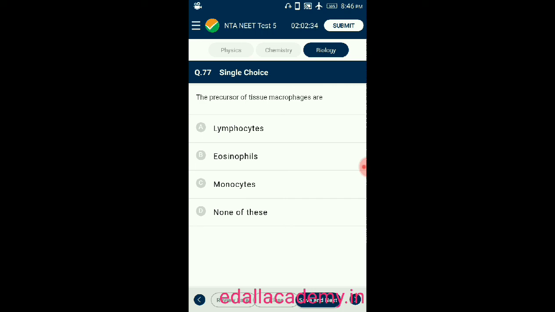Question number 77. The precursor of tissue macrophages are option A, lymphocytes, option B, eosinophils, option C, monocytes, option D, none of these. The correct option is monocytes. Monocytes are the precursor of tissue macrophages. So the correct option is C.